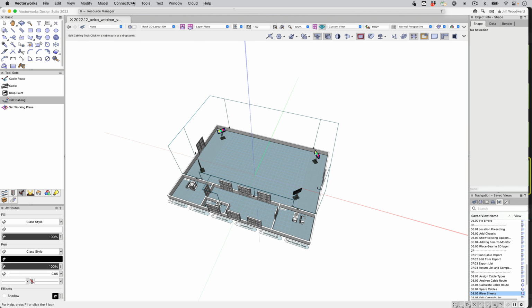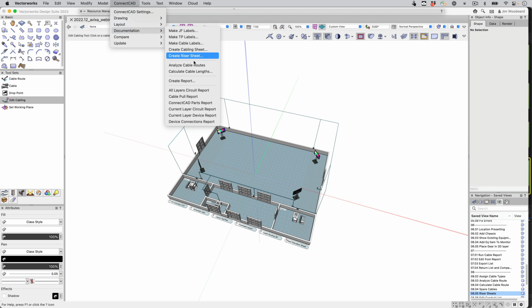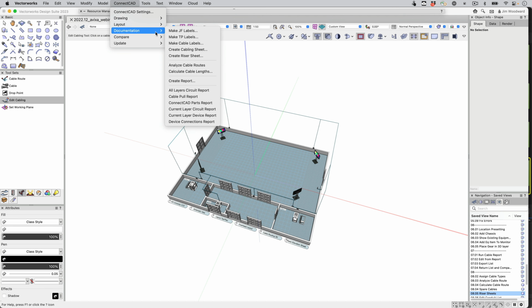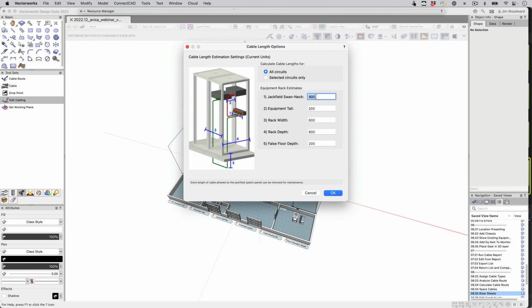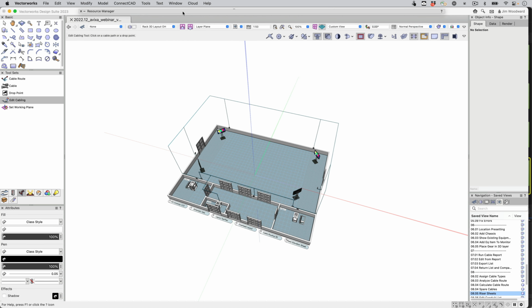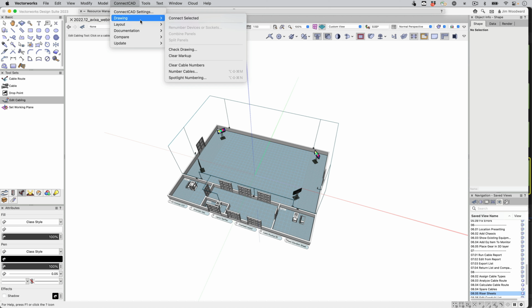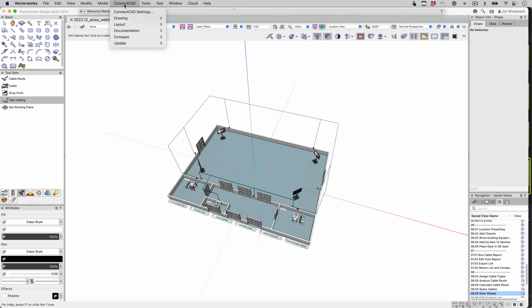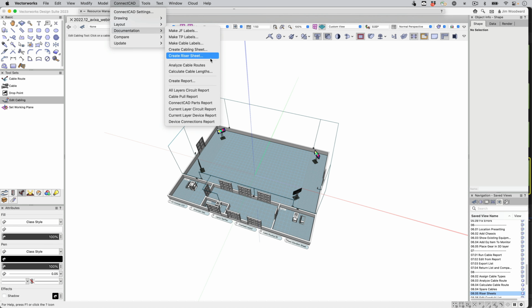We're going to go from this in documentation. Analyze the cable routes. Calculate the cable lengths, including any of the service loops. And then create, and then a new feature this year is to create riser sheets.